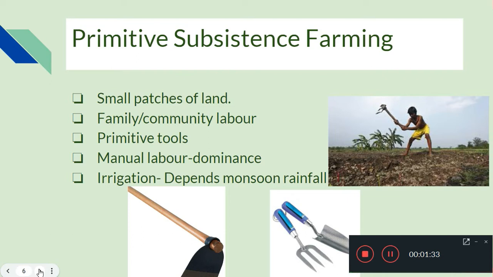This farming actually takes place in small patches of land, not in big lands or not so much land for it. It is only cultivating small patches of land. It is mainly cultivating for family needs, and the members will be involved from the family or community levels. A small community will join and they will be cultivating small patches of land. Mainly family members will be involved in this type of farming.